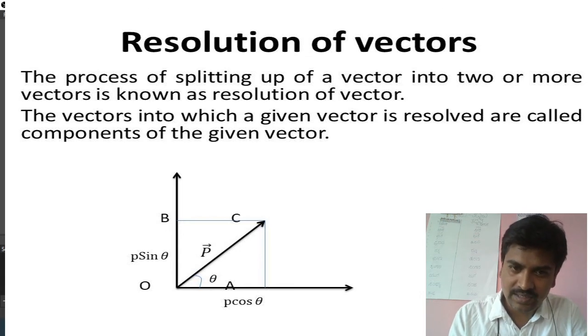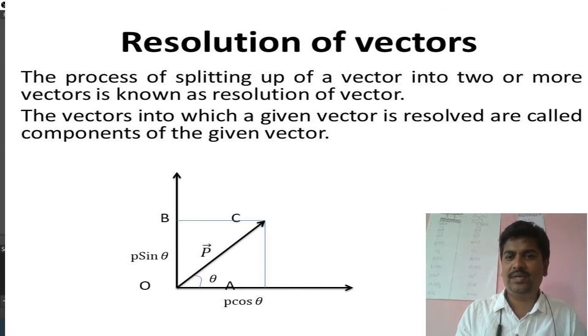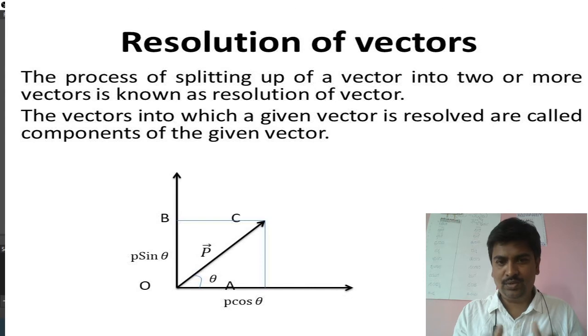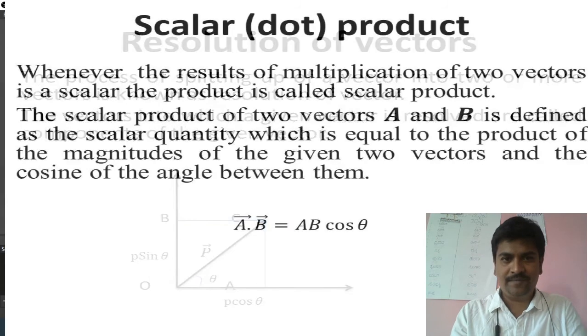Wherever there is theta, you take that side as P cos theta. Wherever there is no theta, you take that side as P sin theta. That is how easily you can split any given vector into two or more components. This is the resolution of vectors.